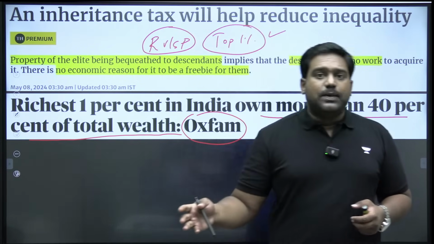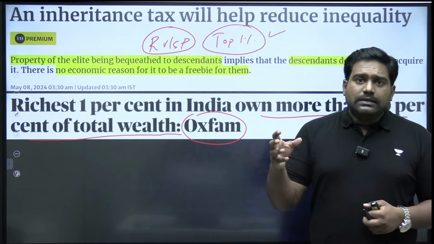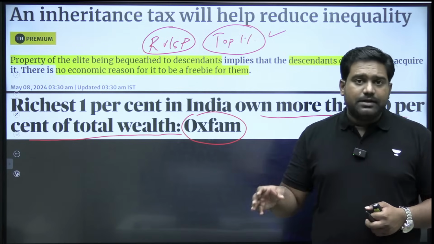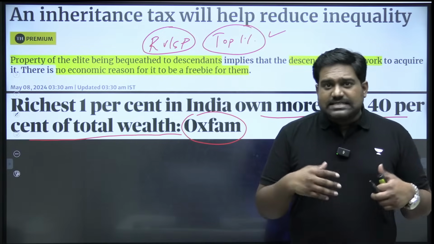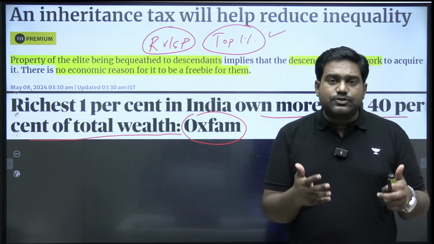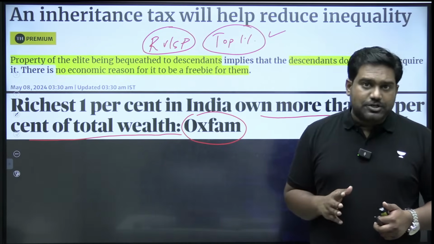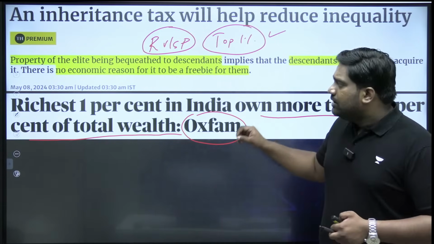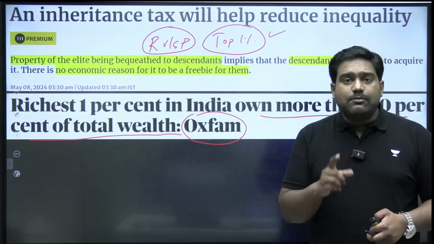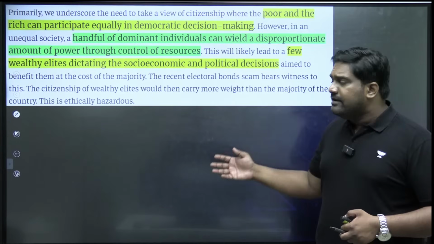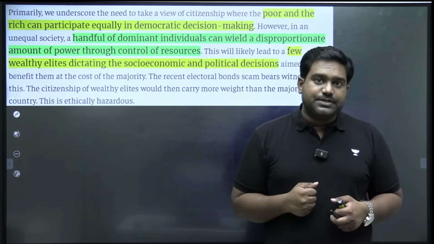There were other studies as well. The inequality report on India recently pointed out that the top 1% and the top 10% have cornered most of the wealth and resources, almost establishing a monopolistic control on resources in the country, leaving behind very little for the majority of the population. Now, such social divide, income divide, is unsustainable in a democratic state, because this will influence how power is exercised, how democratic rights can be exercised.